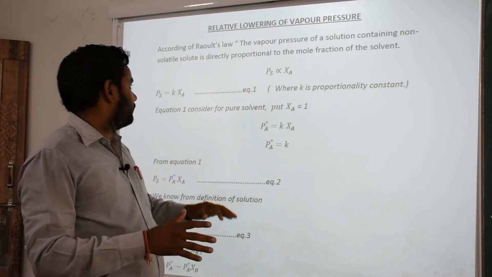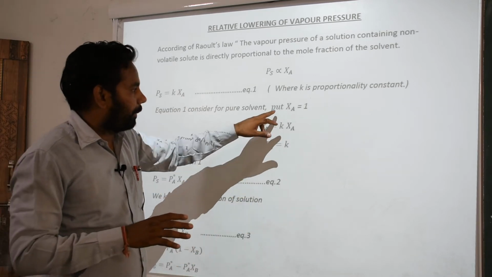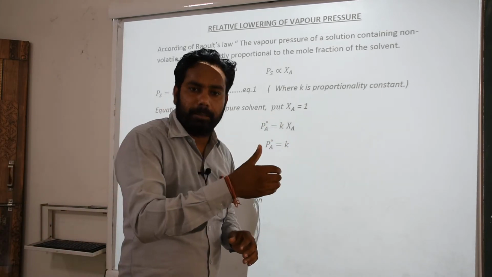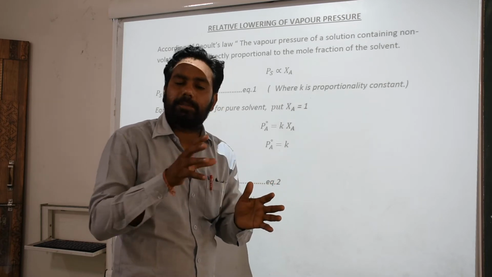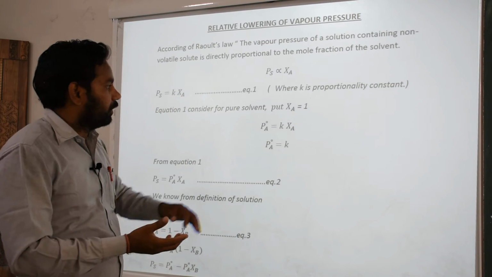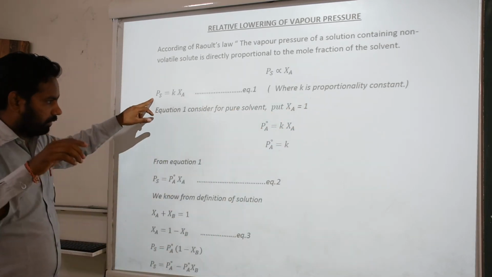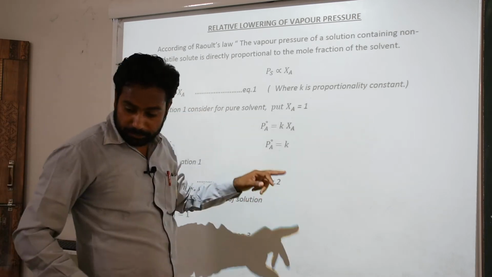What happens? XA is equal to 1, because in a pure solvent no solute is present, so XA is only unity. So here XA is equal to 1.